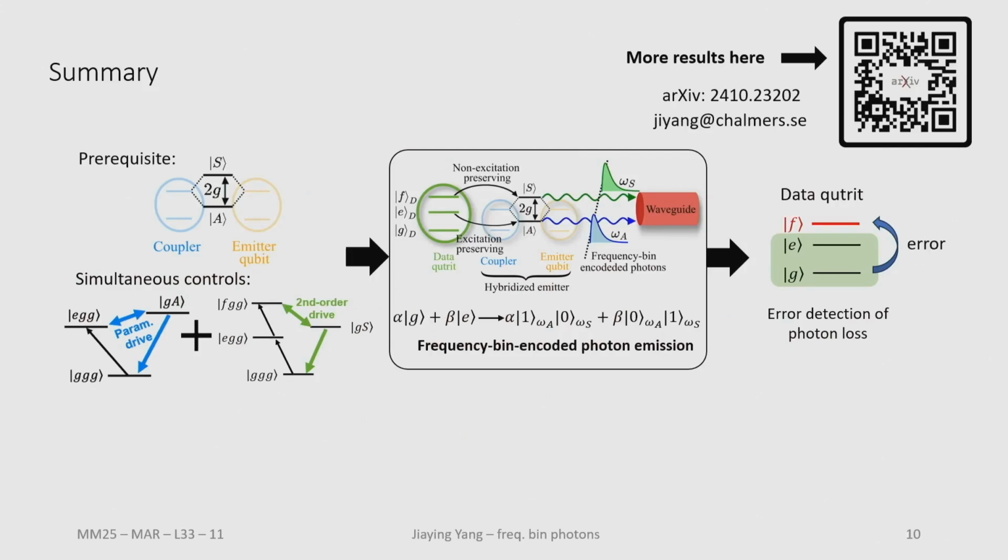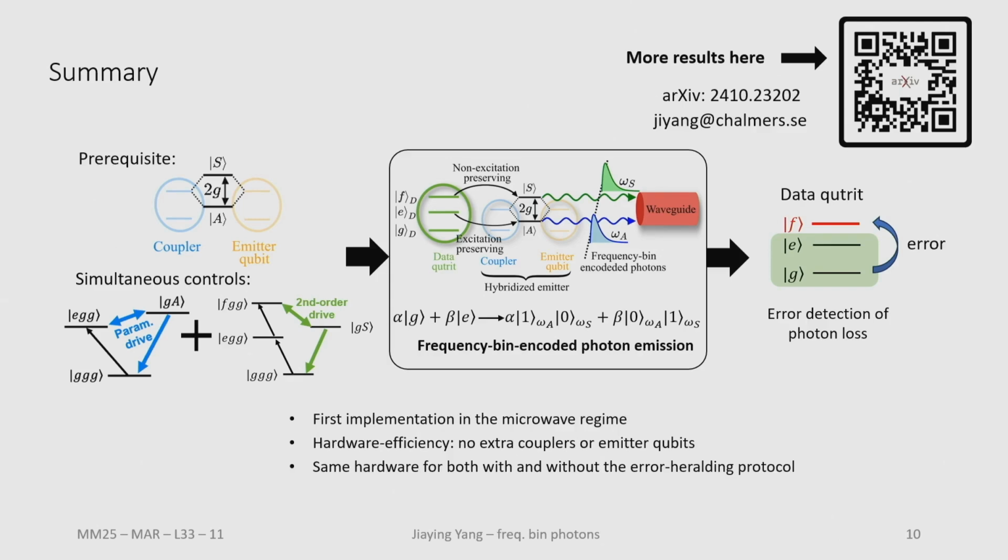So as a summary, we have been building this frequency-bin-encoded photon emission system based on the hybridized mode and also the two transitions simultaneously, and this can be used for detecting errors when photon loss happens. And this is the first implementation in the microwave region, and it's hardware efficient since we don't need to use extra qubits, and it is also easy in that we can use the same hardware both with and without this error detection protocol.